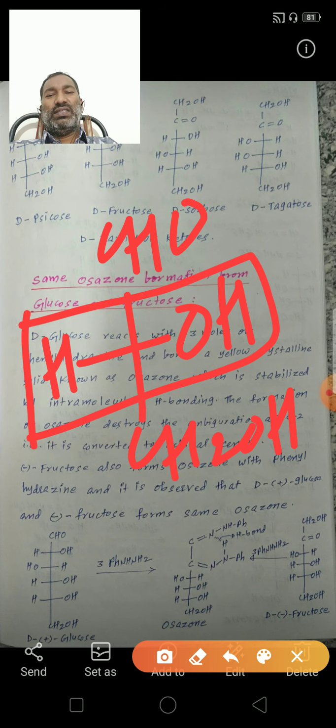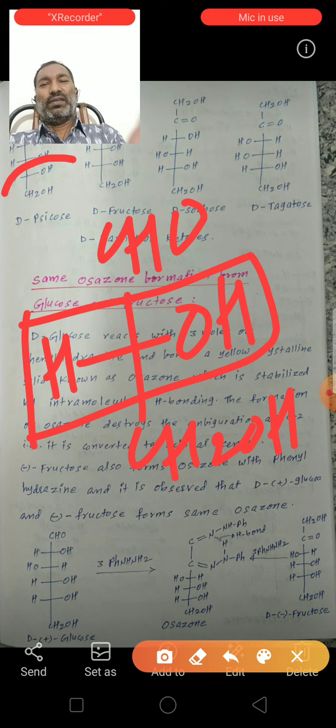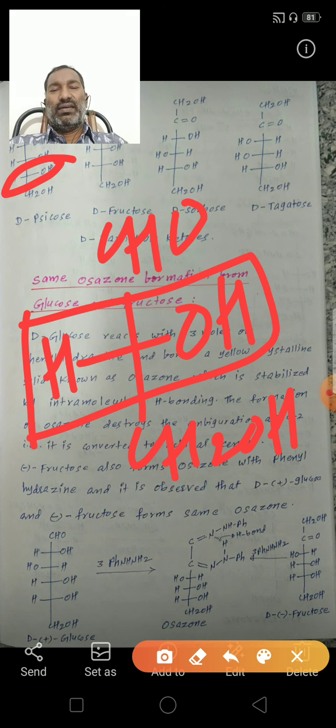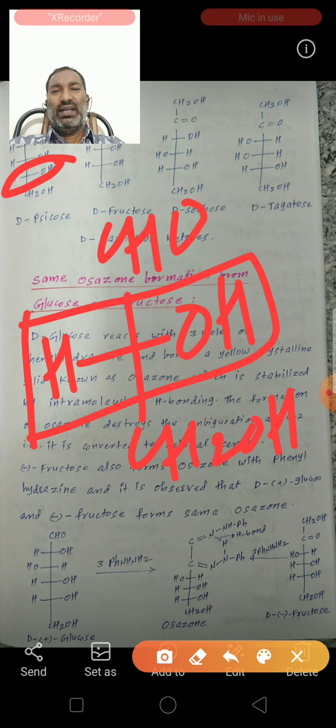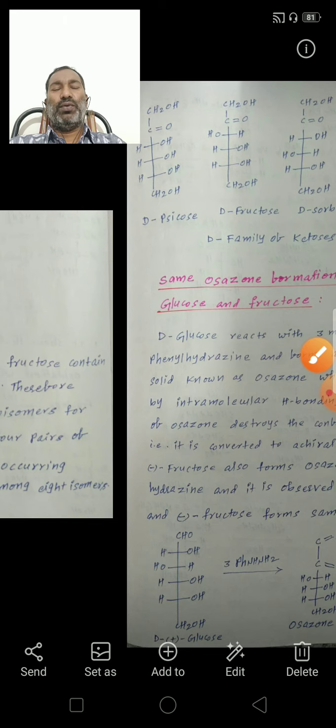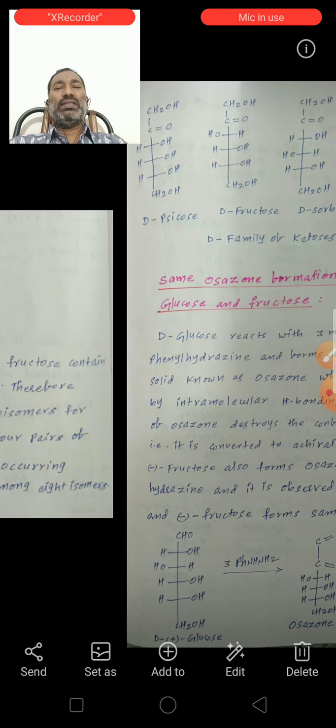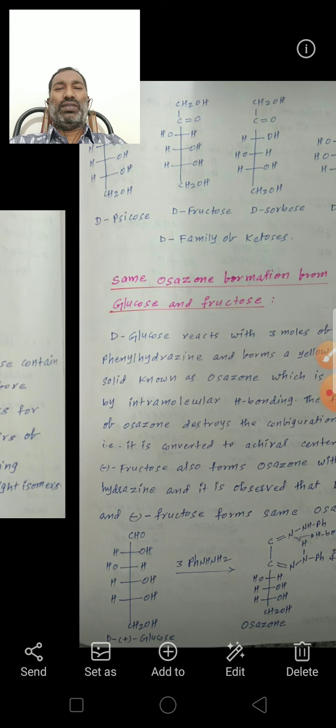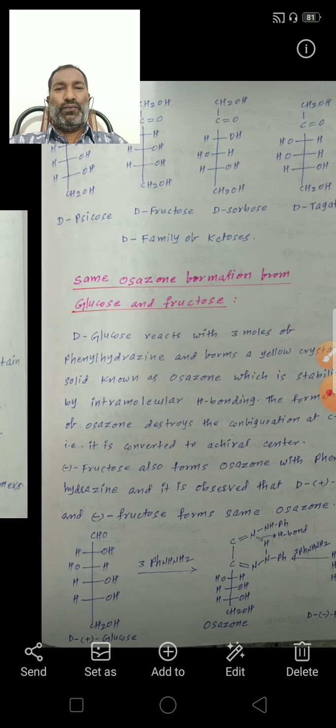In the above CH2OH carbon, the OH is on the left side, so it is a D isomer. Next, the second one: CH2OH, C double bond O, OH on the left at the third carbon, OH on the right at the fourth carbon, OH on the right at the fifth carbon, CH2OH. This is also D-fructose.